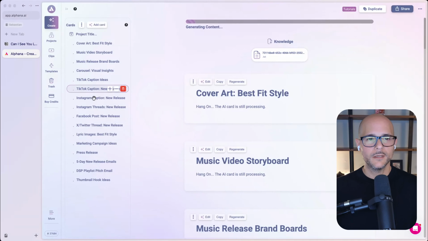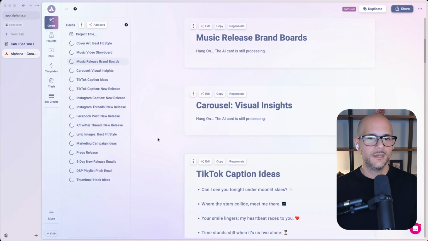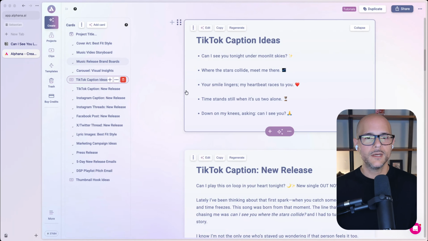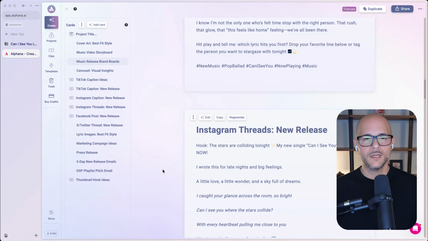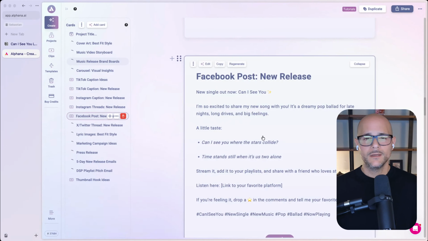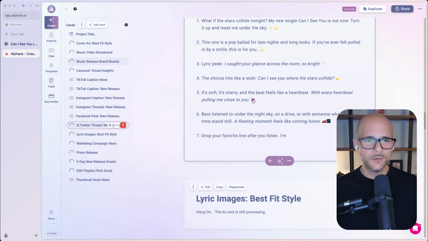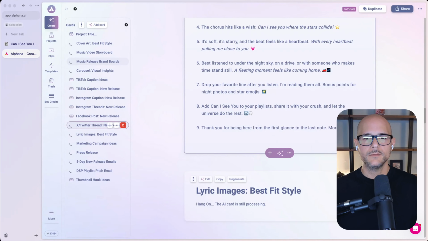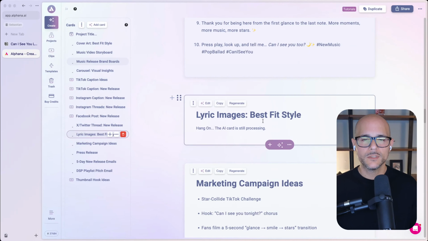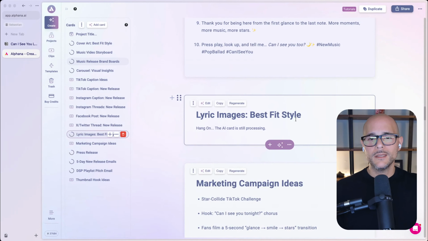Like, look here on this left sidebar, right? On the left, you could see I'm generating cover arts, music video storyboards, music release. And if I scroll, look, content's already generated from this. Look how fast this is. It's already generating ideas, Instagram threads, Facebook posts, a Twitter thread, and you could see content being written in real time as it's happening.